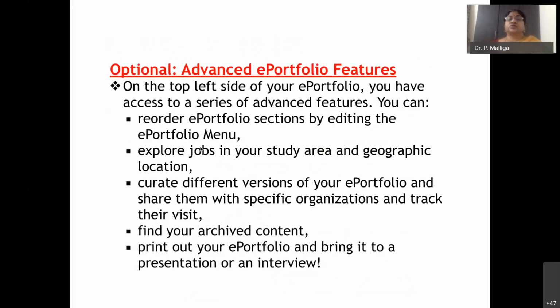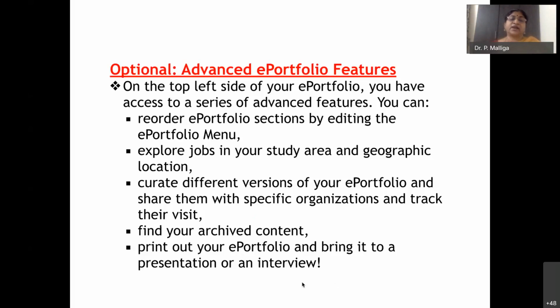Okay, so on the top side of the ePortfolio, you can have access to a series of advanced features. You can reorder, you can explore jobs in your study area and your geographical location, curate different versions of your ePortfolio and share them with specific organizations and track their visits. Find your archived content, print out your ePortfolio and bring it to a presentation or an interview. Many things you like. I can keep on demonstrating each feature.